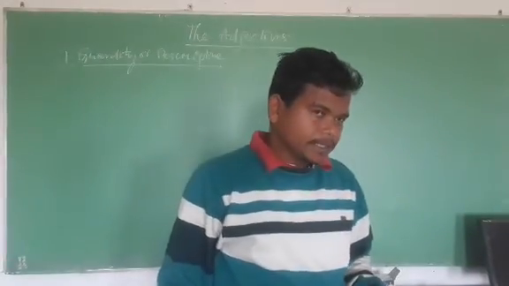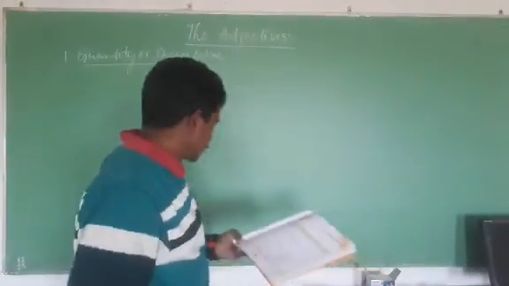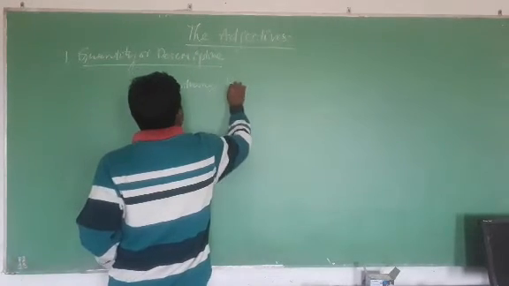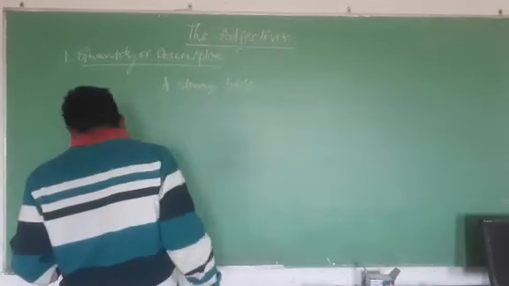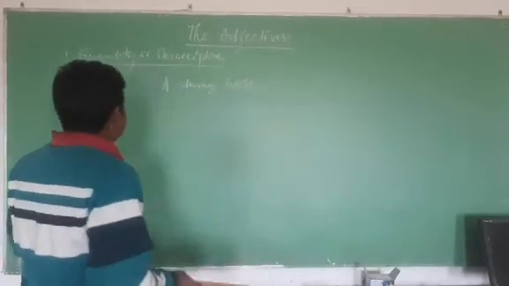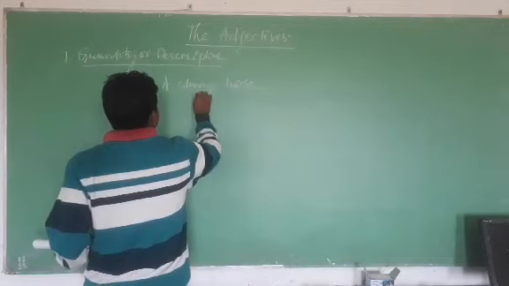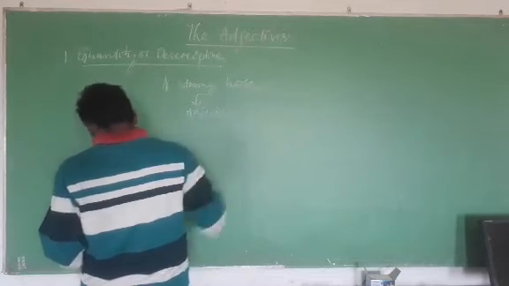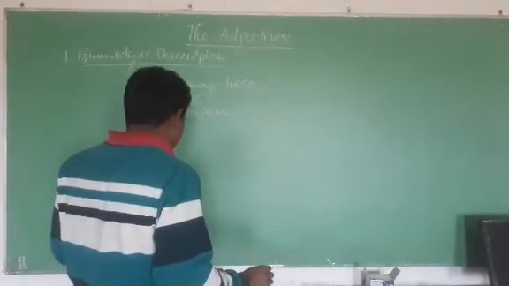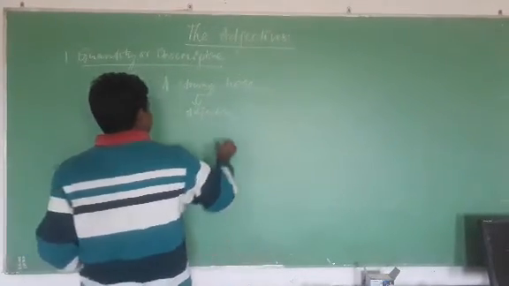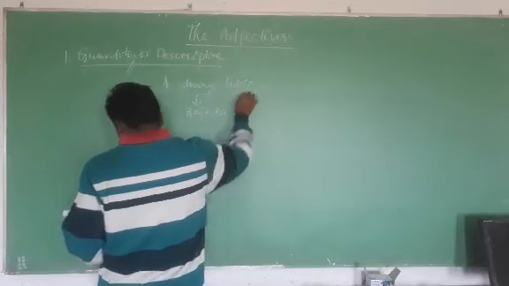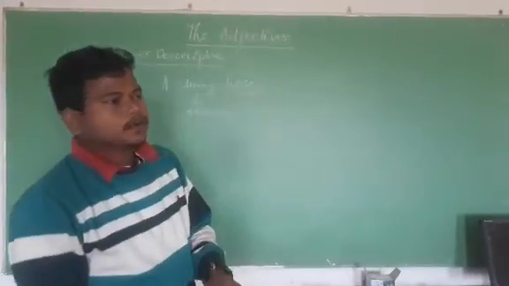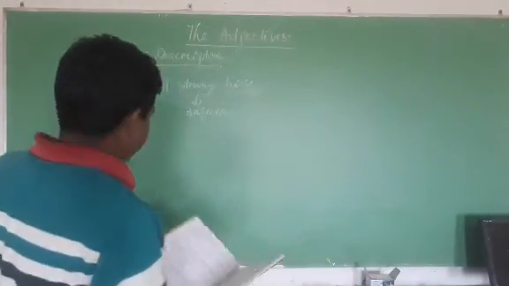For example, we say a strong horse. Here, strong is an adjective. What does it describe or qualify? Horse, the noun. So these are qualitative, descriptive.